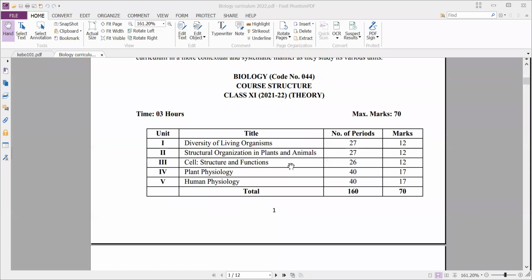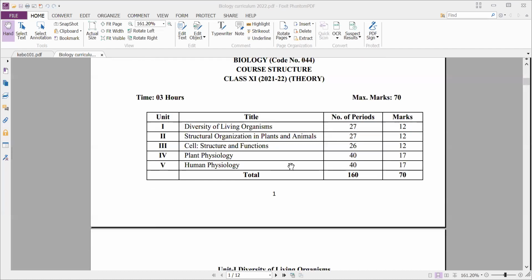Here, the biology code is 044. When you come to the +1, you will have a 70 marks theory examination and a 30 marks practical examination. And next, when you observe the +1 course of biology,